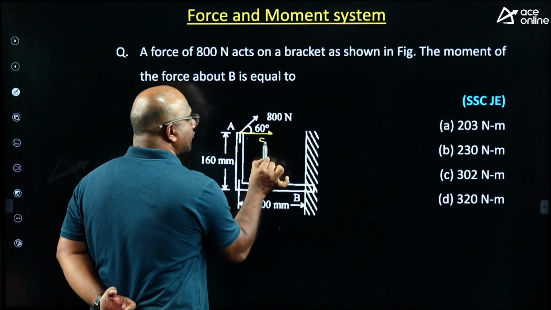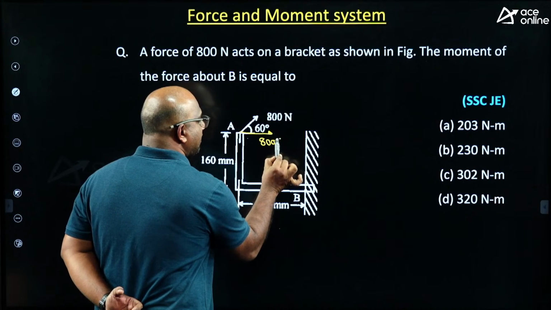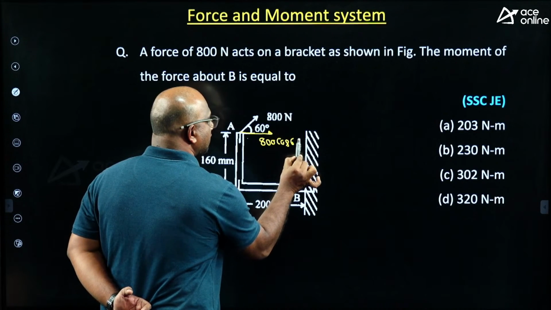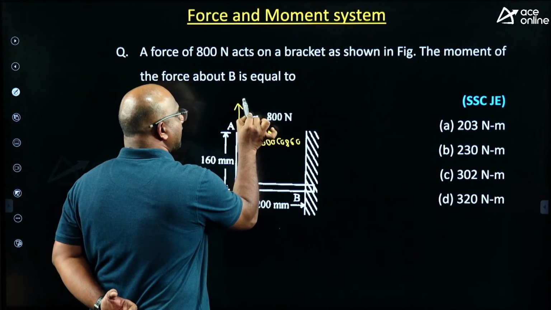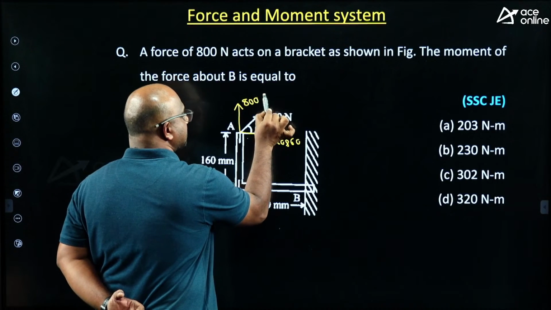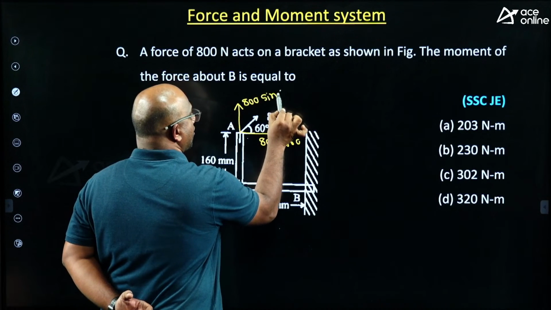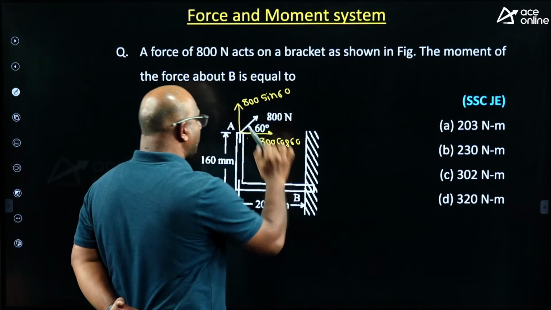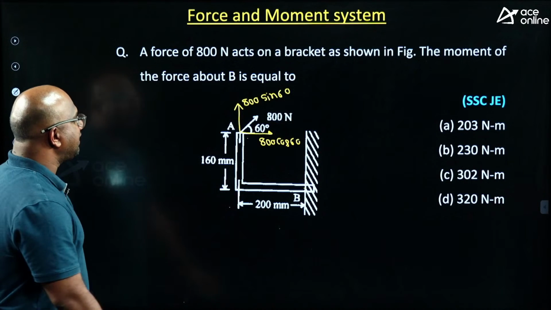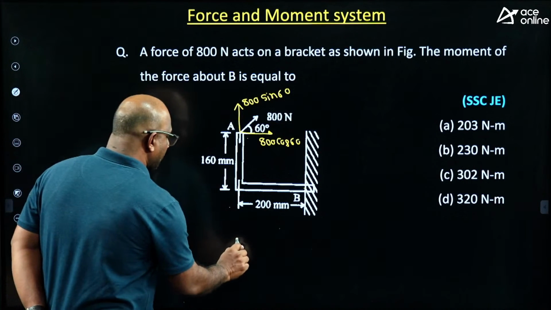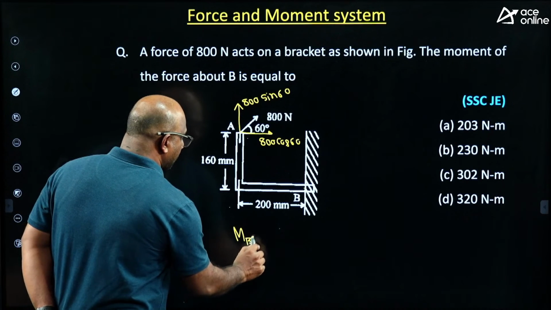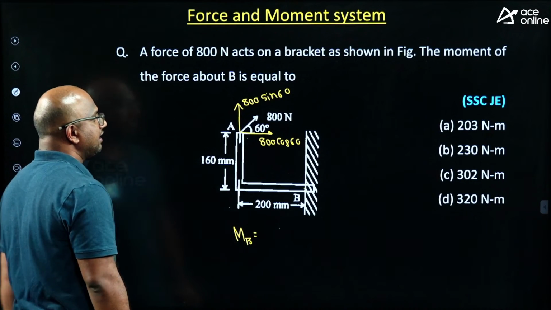How can I resolve? This is equal to 800 cos 60. This is how much, guys, anyone? 800 sin 60. Now, he is asking us for the moment about B. Moment about B is equal to how much, guys, I can say?